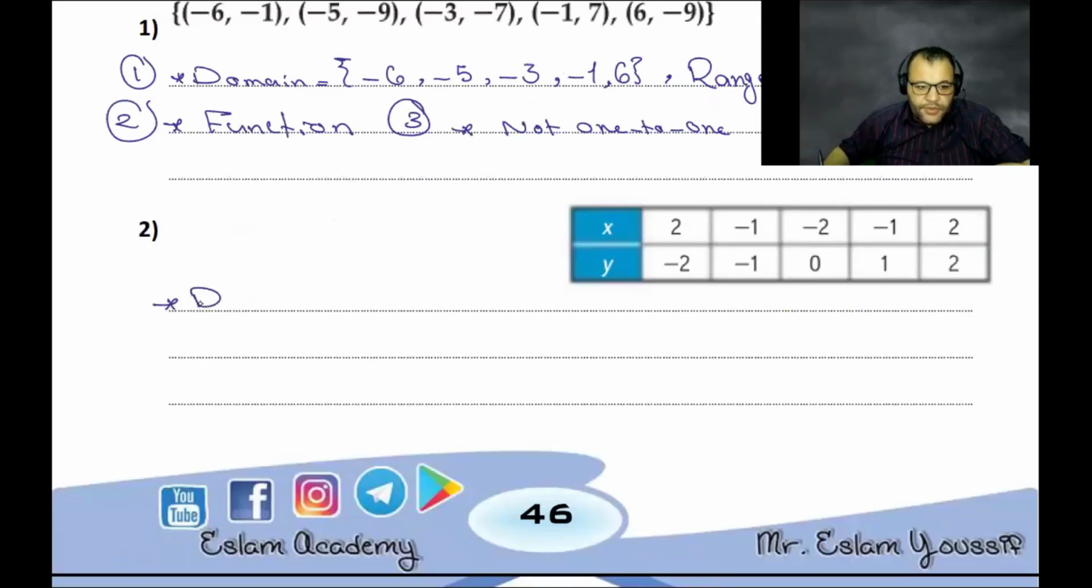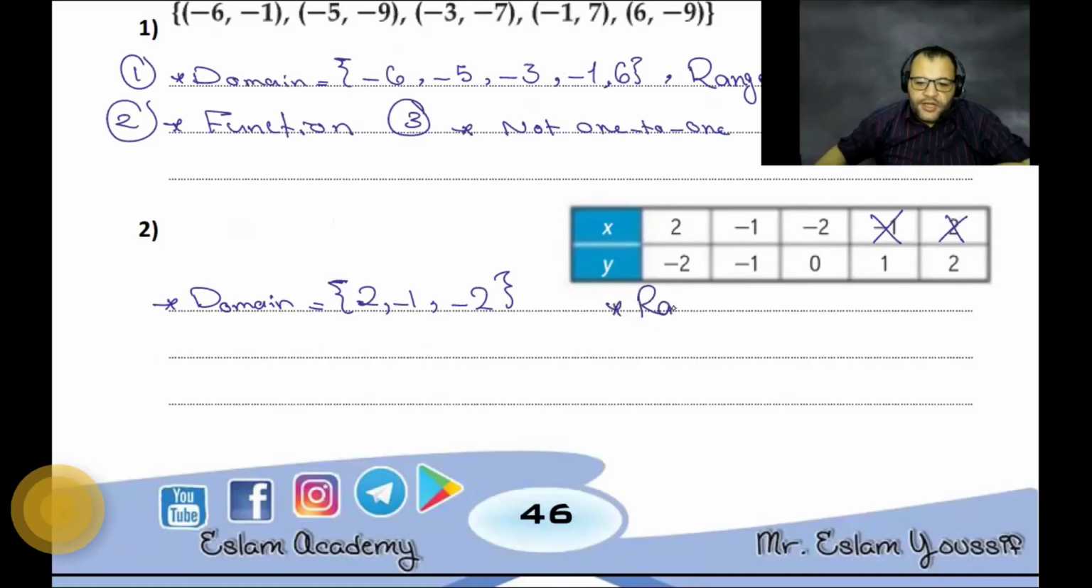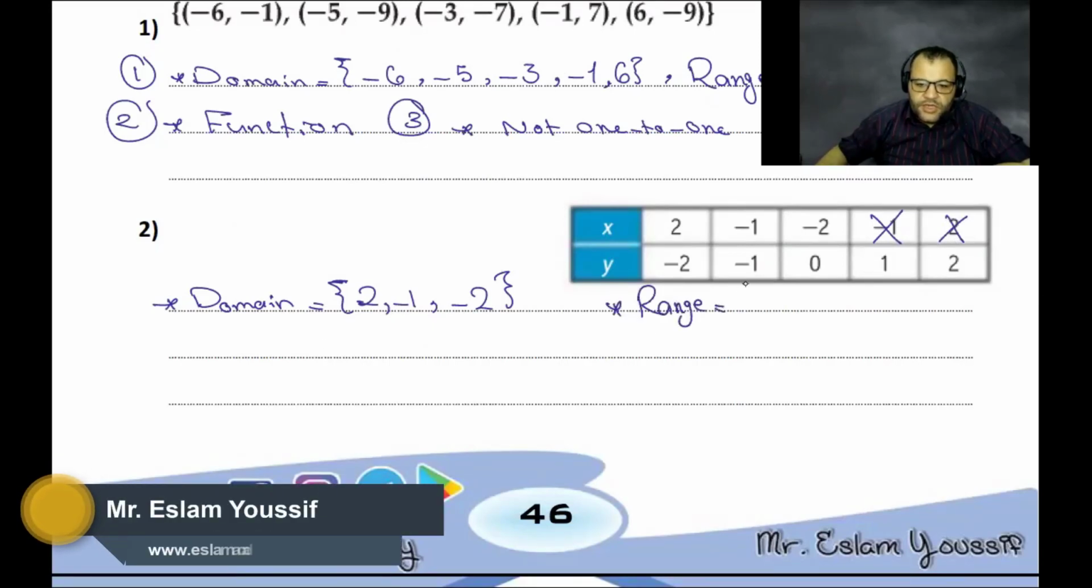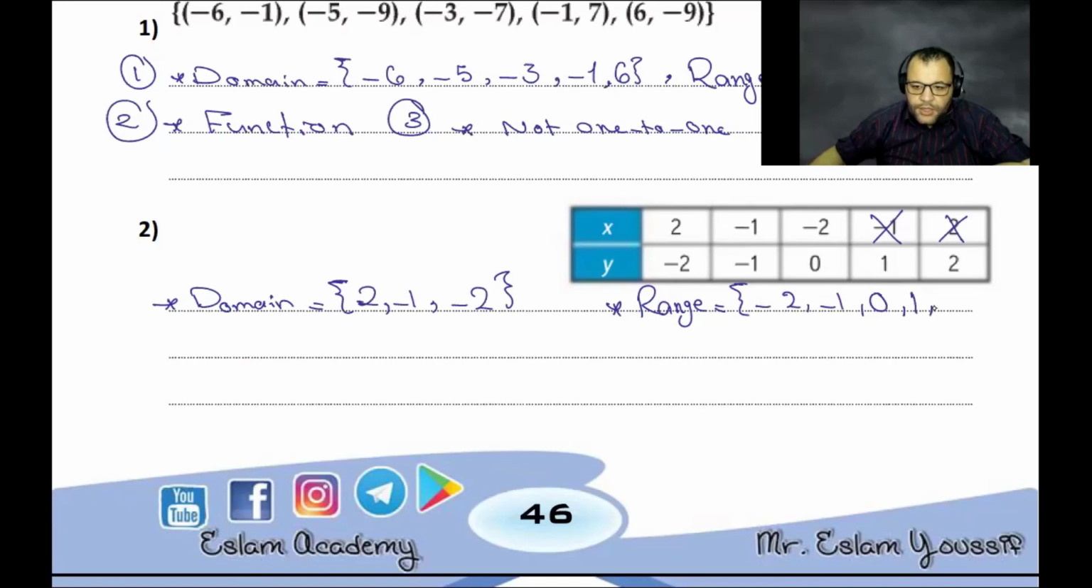Okay, for question number 2, we need to find the domain: -2, -1, and 2. That's it, because we said -1 was repeated before, so I will not write it again. So I need to find the range: -2, -1, 0, 1, and 2.